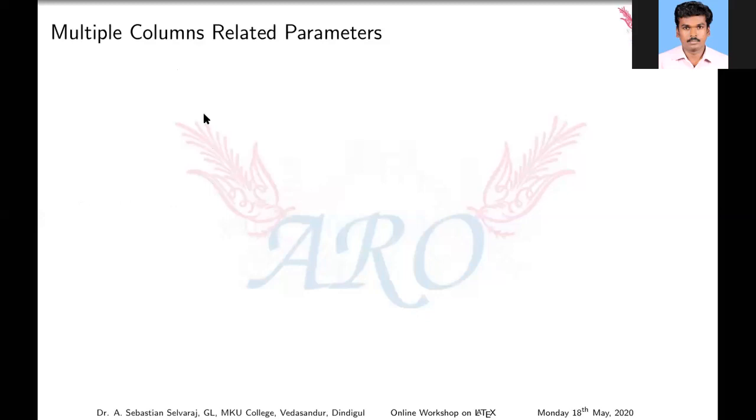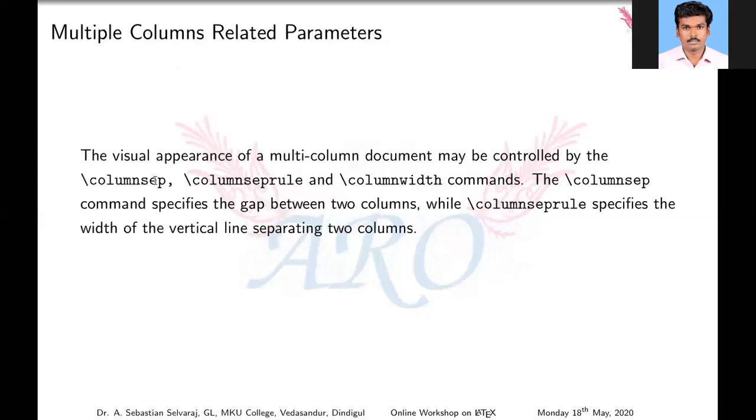Suppose you need 3 columns or 4 columns, what is that procedure? We will see. First of all, what are the commands used in column separation? Column separation means there is a gap between two columns. How much gap we need, we have to mention in column separation. Then the column separation rule: a vertical line, space, double line, and so on. Then column width, for example text width 0.2. We may measure our column width here. One column is 0.2, the other column is 0.8, or 0.3 and 0.7, and so on. We may split like this.